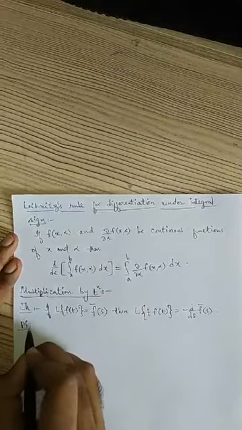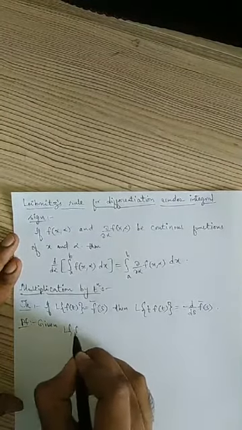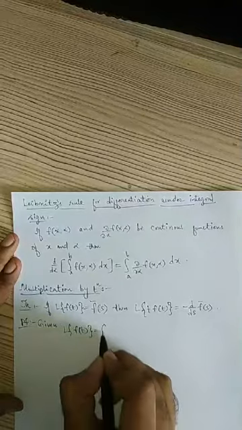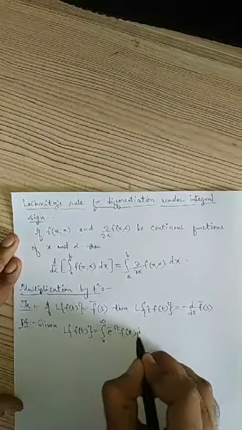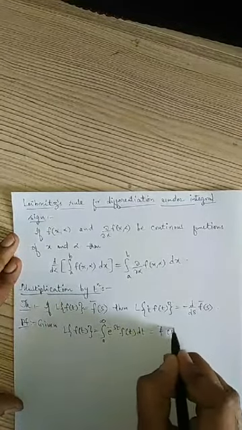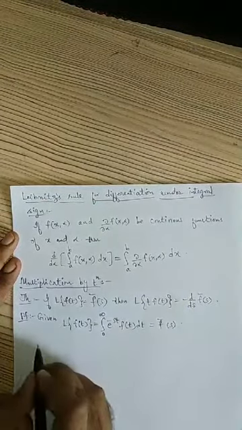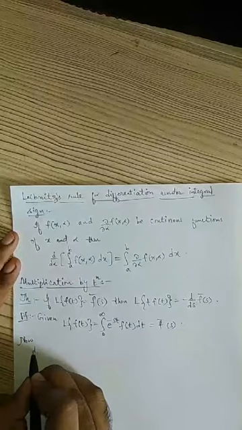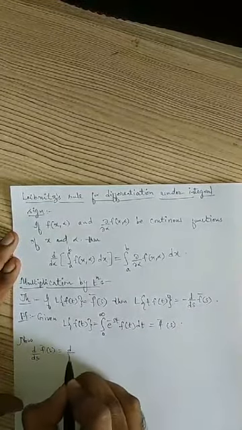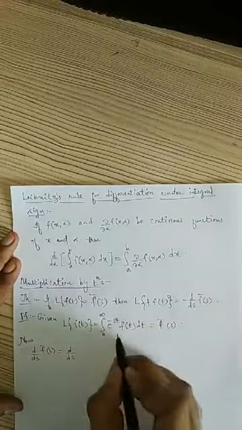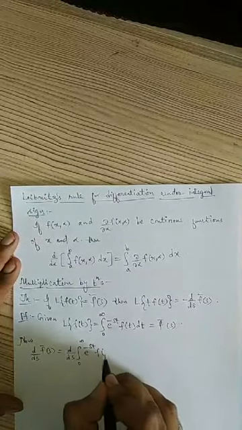So we will prove this. Given the Laplace transform of f of t, we know this is the integral from 0 to infinity of e power minus st f of t dt, which is nothing but f bar of s. Now I will consider d by ds of f bar of s, which is d by ds of the integral from 0 to infinity of e power minus st f of t dt.